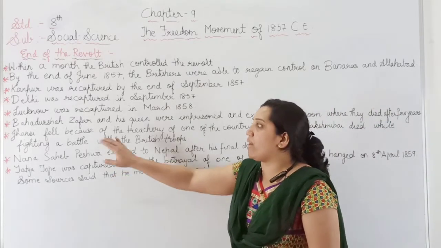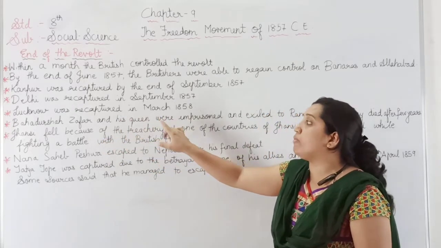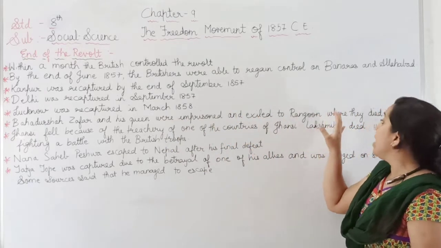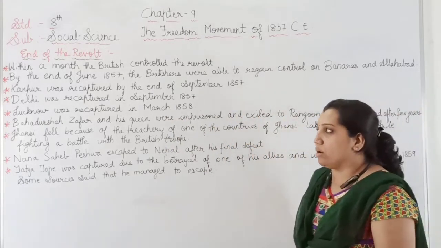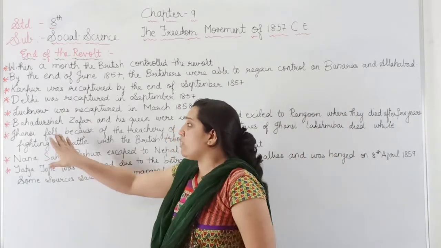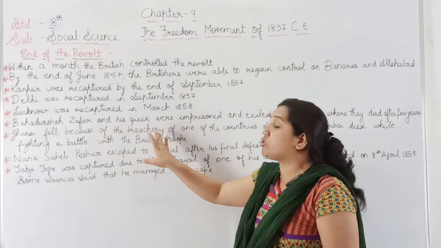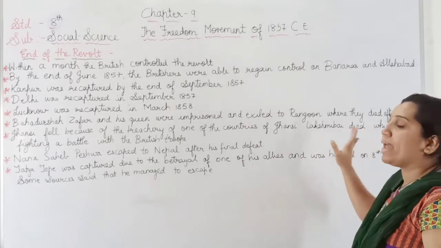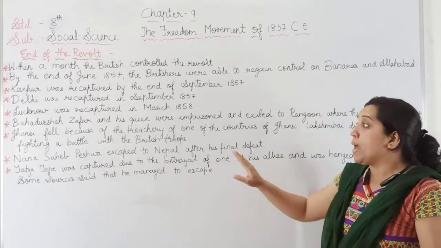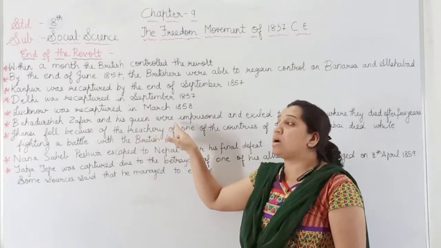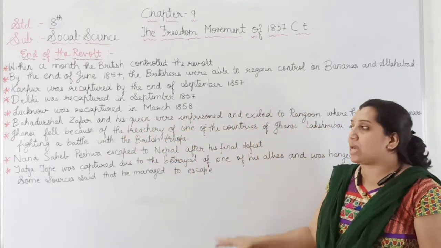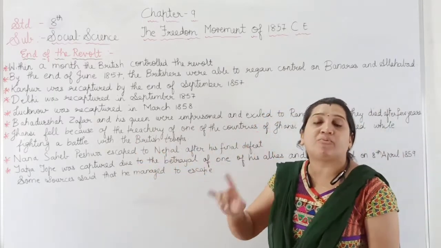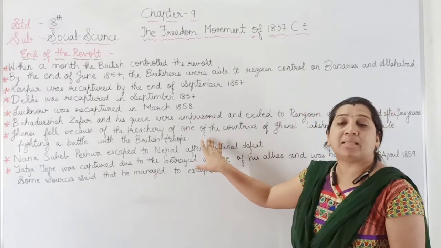of 1857, along with his wife, was imprisoned and exiled to Rangoon, where they died after a few years. Now, about Jhansi. Jhansi fell because of the treachery, that means cheating, of one of the courtiers of Jhansi. Rani Lakshmibai died while fighting a battle with the British troops. If there had been no cheating by one of the courtiers of Jhansi, Rani Lakshmibai would never have been defeated by the British East India Company or the British troops.